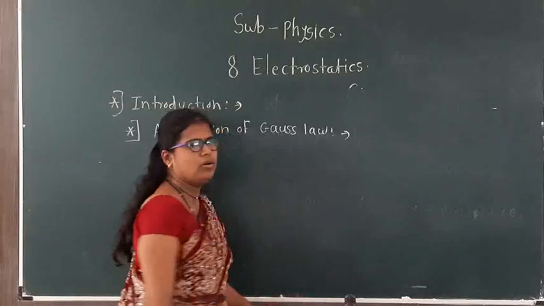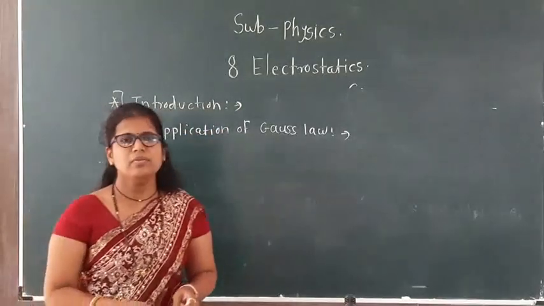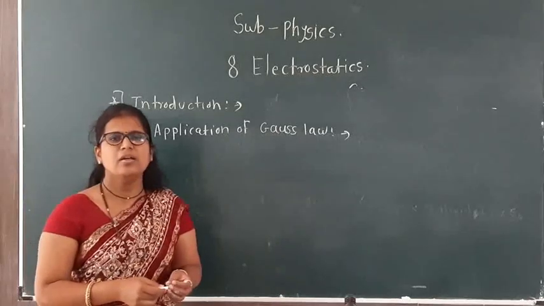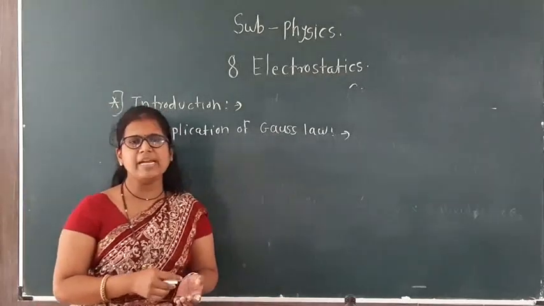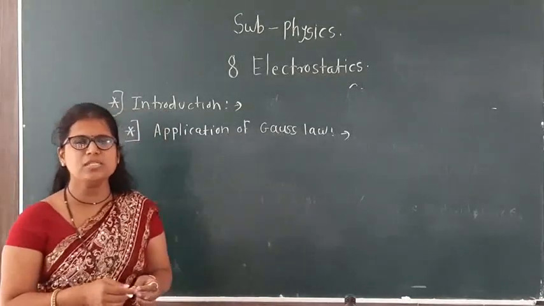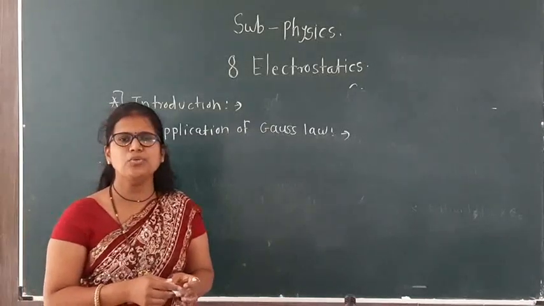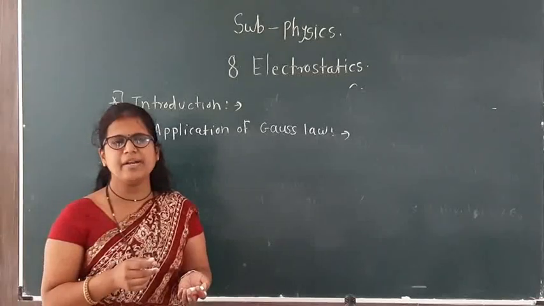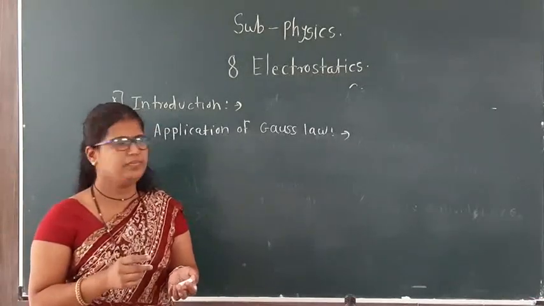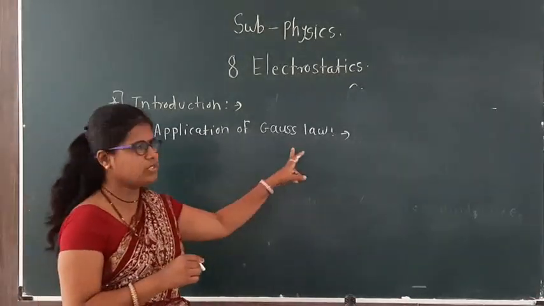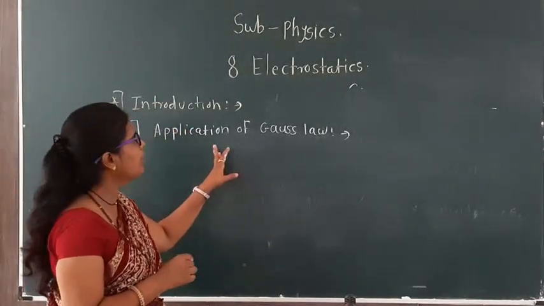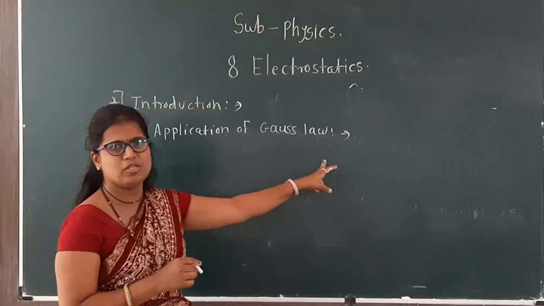Once again, see the statement of Gauss law: the flux of the net electric field through a closed surface is equal to the total charge enclosed by the surface divided by epsilon naught. In 12th standard, we are going to learn applications of Gauss law.